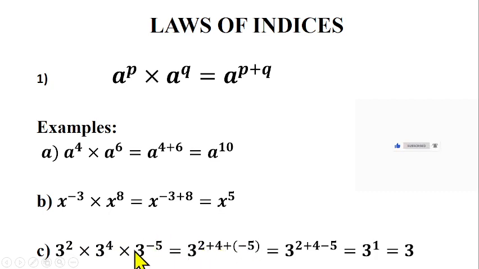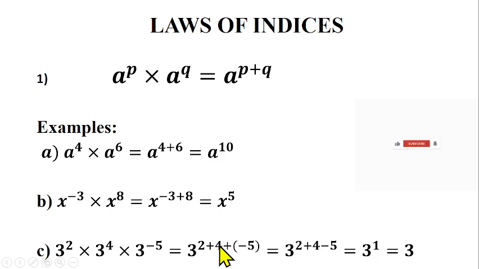So you have 3 raised to power 2 plus 4 plus open bracket minus 5. Why did I open the bracket here? You're having plus and minus. You cannot bring them together, so you have to separate them with brackets, so that one of the signs will be eliminated when we multiply them together.